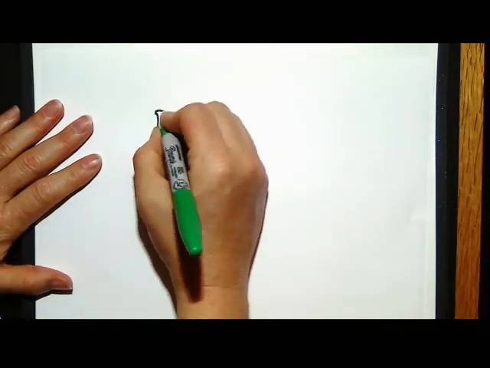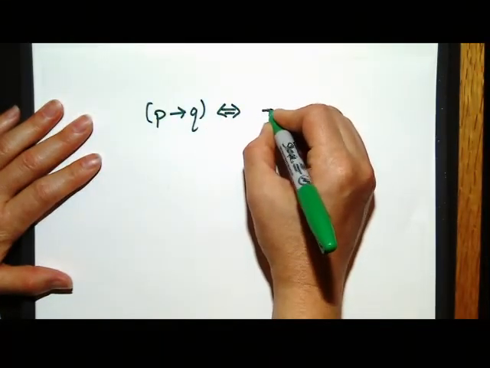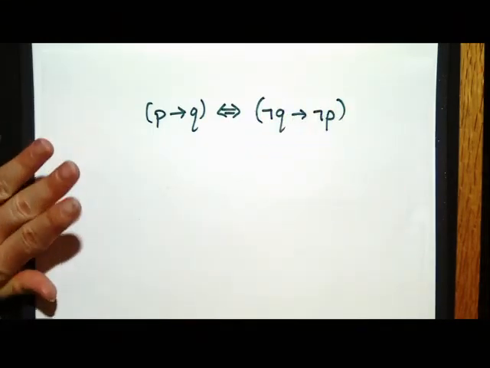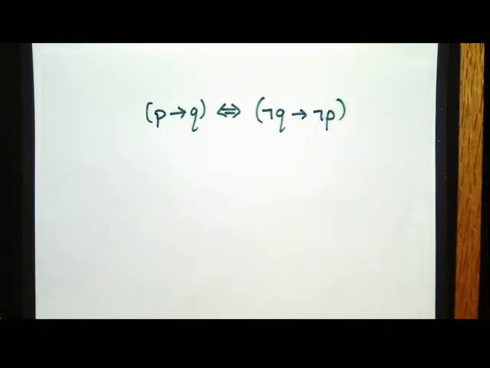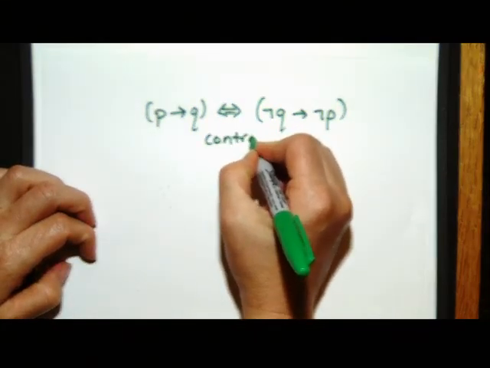We did contrapositive. Just to reiterate, if we have P implies Q, that is logically equivalent to not Q implies not P. This is the only thing that we can do with an implication. You cannot apply a not to an implication. If you do, it changes into an and. Okay, so that's called contrapositive.